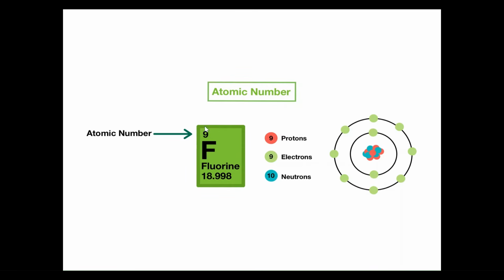This is why fluorine is neutral here. There's 9 protons, which are positive, so 9 positives and 9 negatives eventually cancel out. For every positive and every negative, it becomes completely neutral. So at the end of the day, this guy is neutral. And every element on the periodic table is neutral because the number of protons matches the number of electrons.